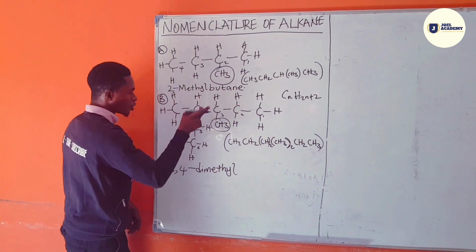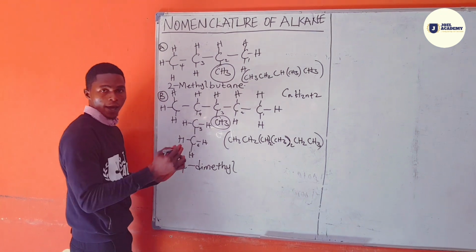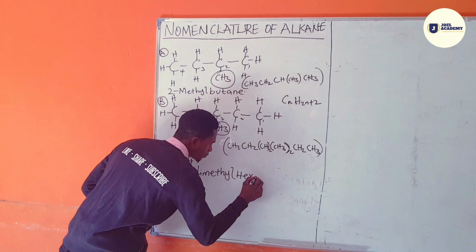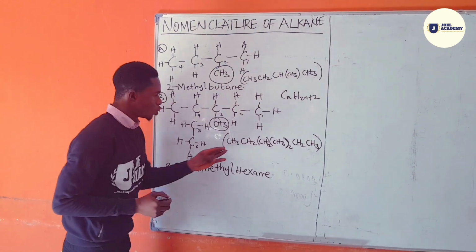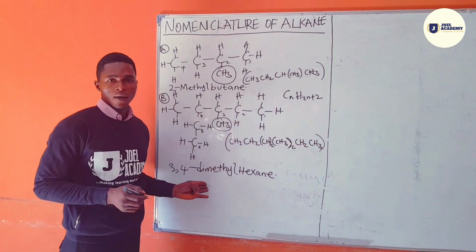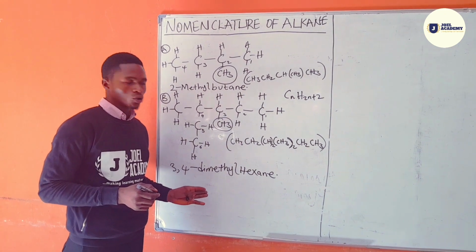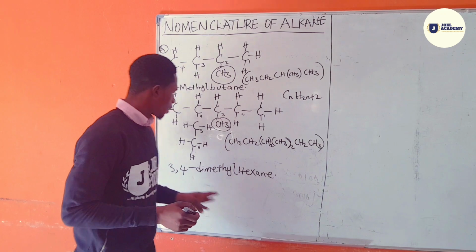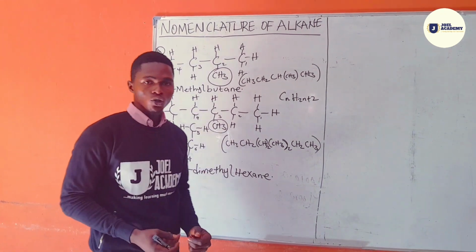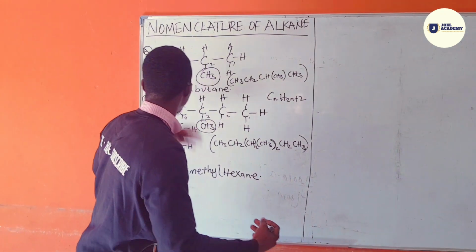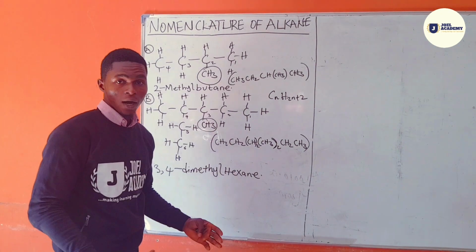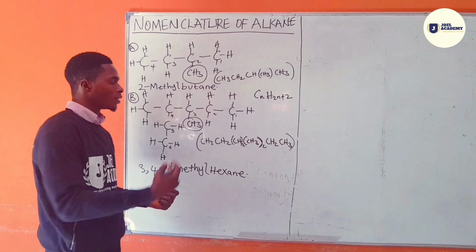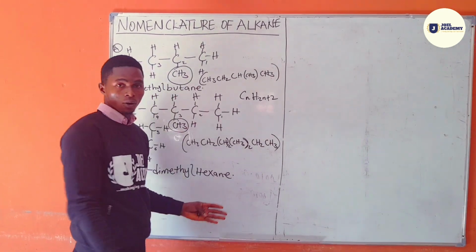How many carbons in the straight chain? 6. And 6 is called hexane. So this is 3,4-dimethylhexane. Using the same approach, we still have the same name for it. So this is how to name hydrocarbons or the alkane family that has branching. We can also look at some other structures that have halo compounds attached to them, or nitro compounds, like nitrogen and oxygen, with all other substituents.